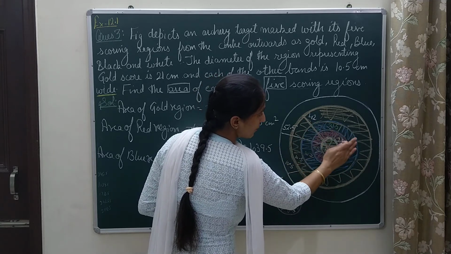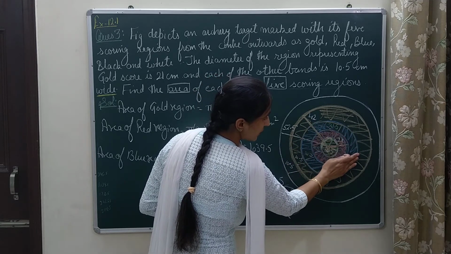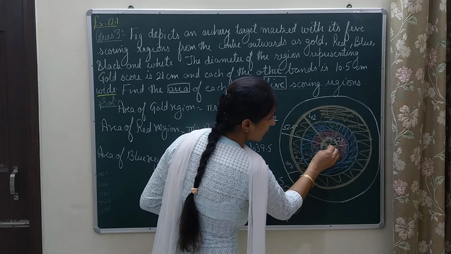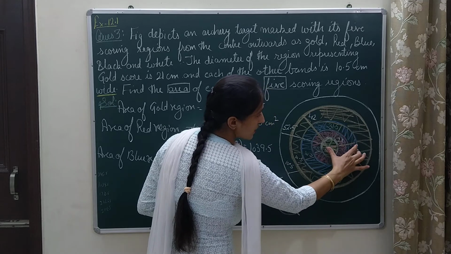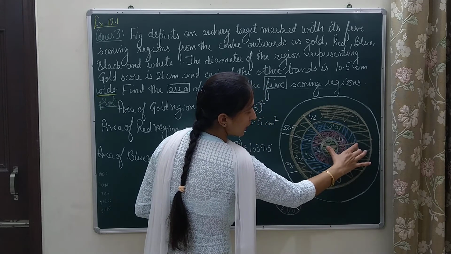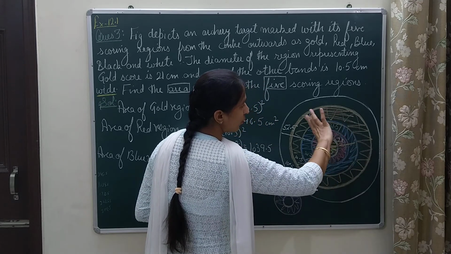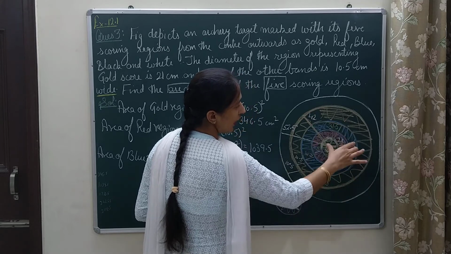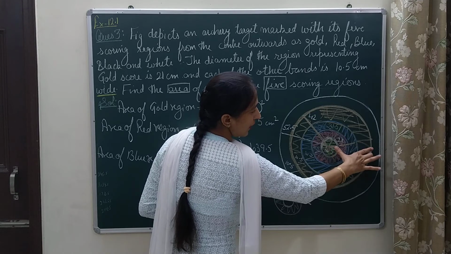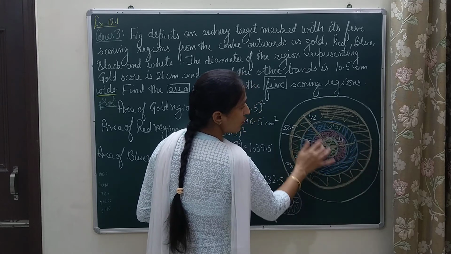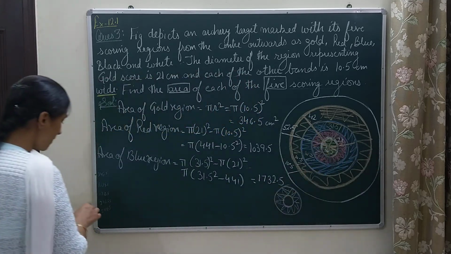And how much is the radius for this whole circle? It is starting with this up to this, 10.5, 10.5, 10.5, which means 31.5. A circle will be subtracted out of this outer circle and that inner circle has radius 31.5 and the outer circle has 42 as radius. So let us proceed.